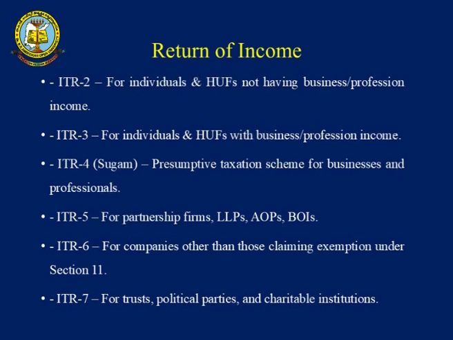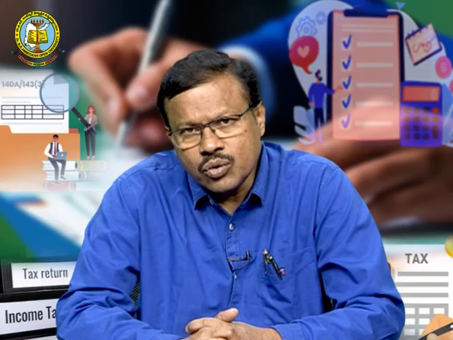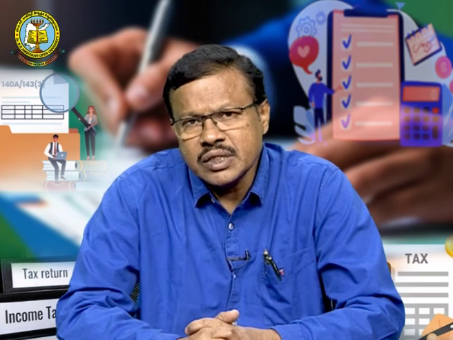Then ITR 2 is for the individual and HUF. The family, Hindu undivided family, can also file ITR 2 when they are having not only one or two incomes. He may have two houses' income in house property, or in business he may have 2 or 3 businesses, then he has to use ITR 2. This is also sometimes based on the finance budget. The ITR 1 purview and ITR 2 scope, all these things will change, but we need to understand exactly what are the requirements of ITR 1, 2, 3, 4, all these things.